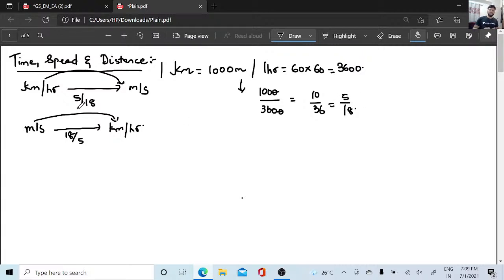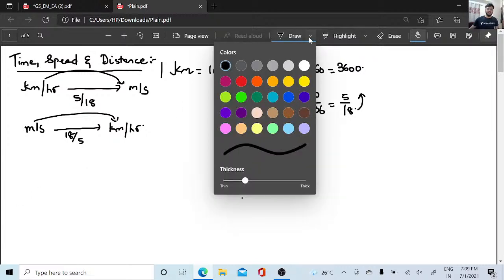When it is meter per second to kilometer per hour, it will be the reciprocal of this. This will be 18 by 5, since we do 3600 by 1000. A small concept which needed a relook. Now let us go to the next concept.